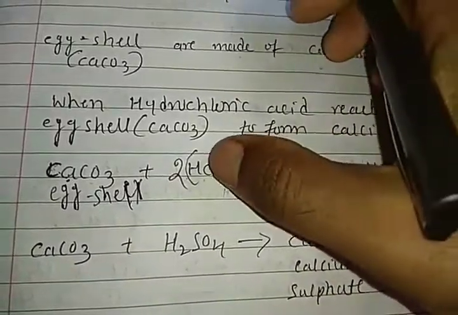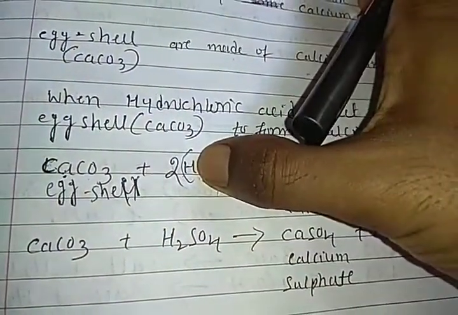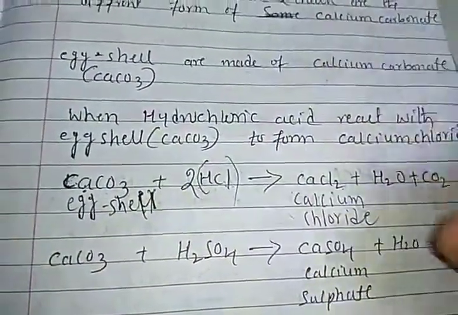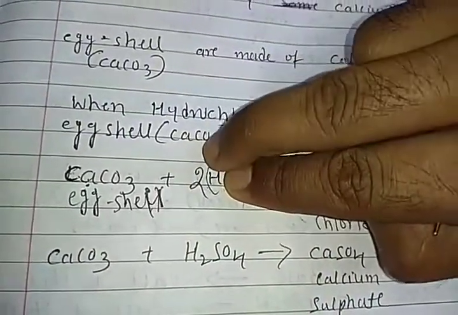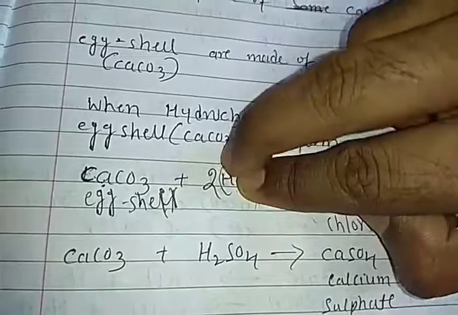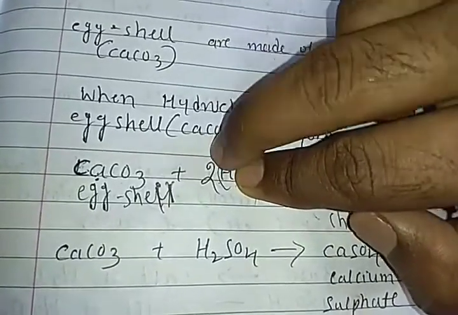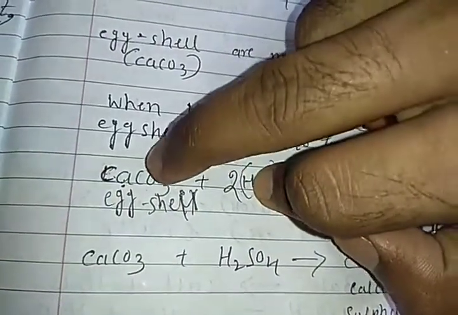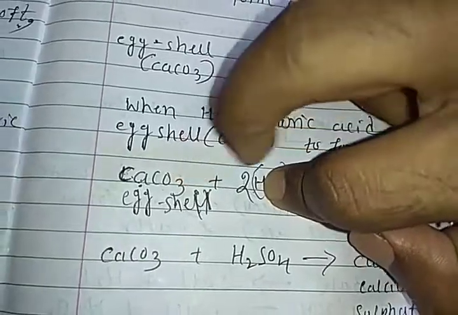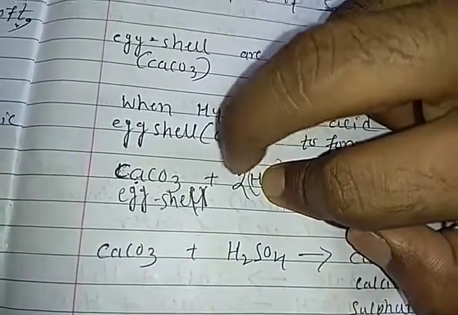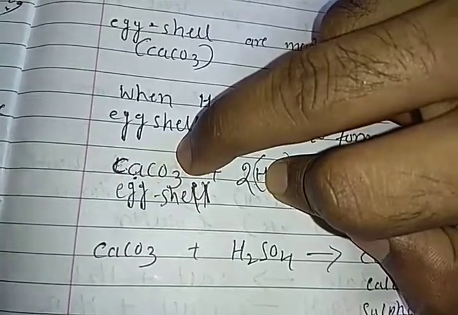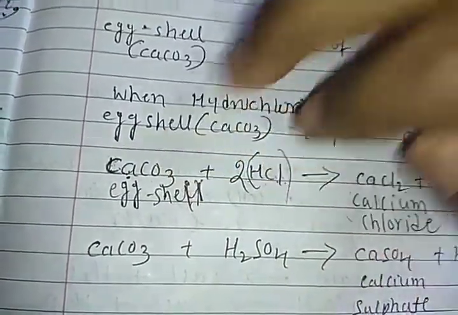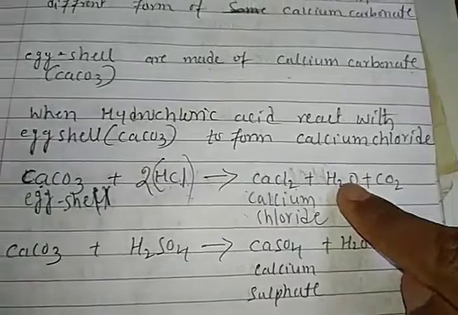Next, how many oxygens are there here? The 2 chlorines are removed, so what is left here, students? Hydrogens. How many hydrogens? 2 hydrogens are left here. These 2 hydrogens react with 1 oxygen atom out of 3 oxygens. Then it forms H2O.